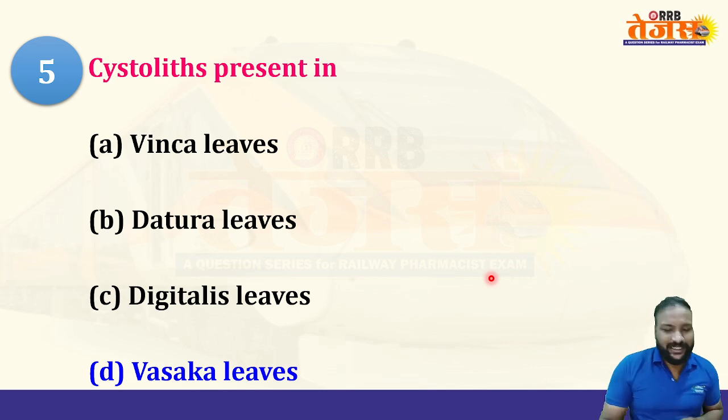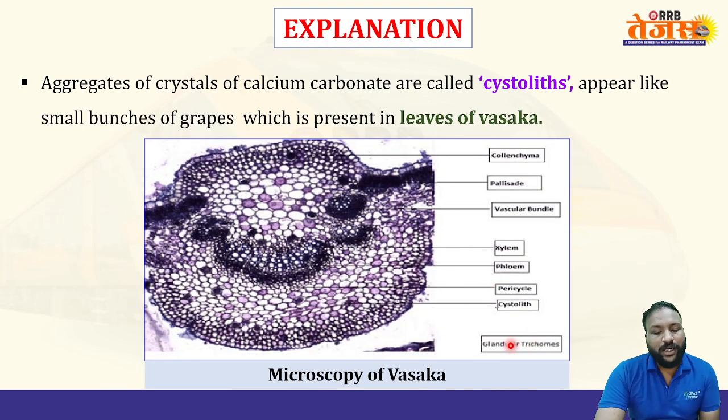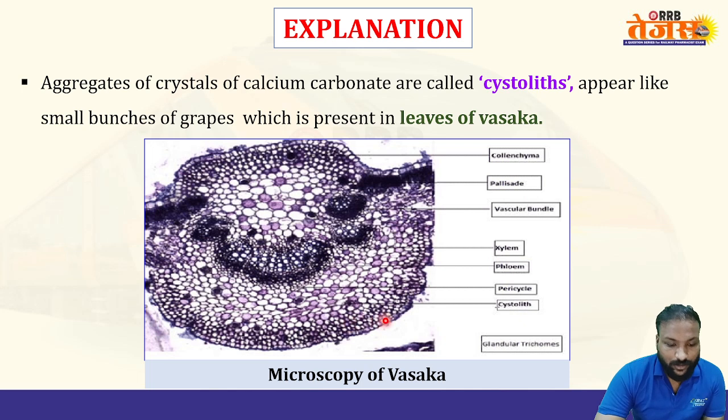Option D is the right answer here, vasaka, because you can see right over here, these are the cystoliths. Cystoliths are aggregates of calcium oxalate crystals or calcium carbonate crystals. So a group of cells which are formed.